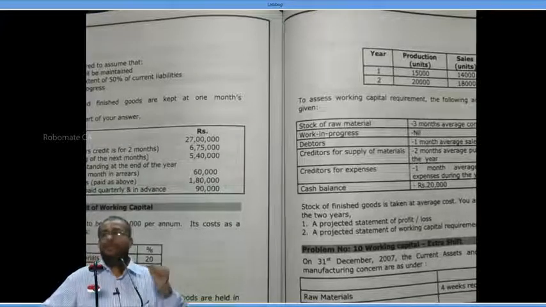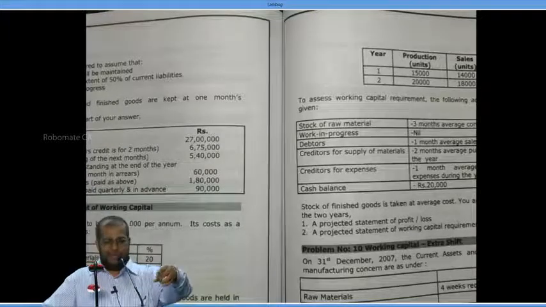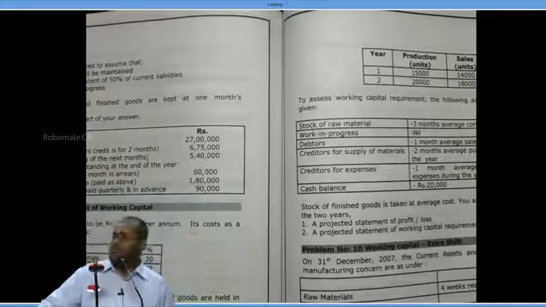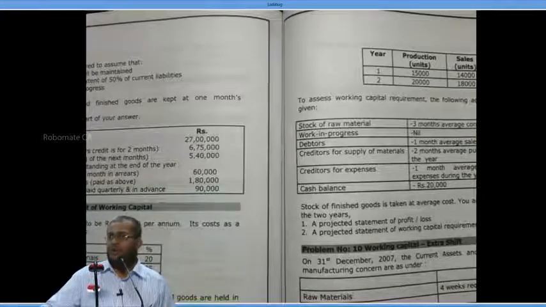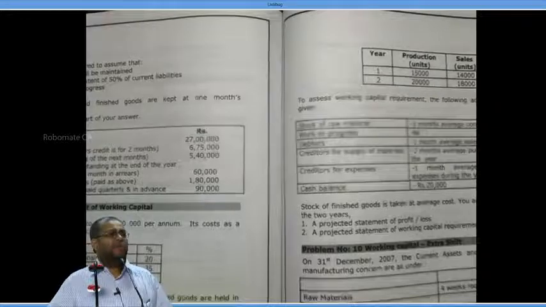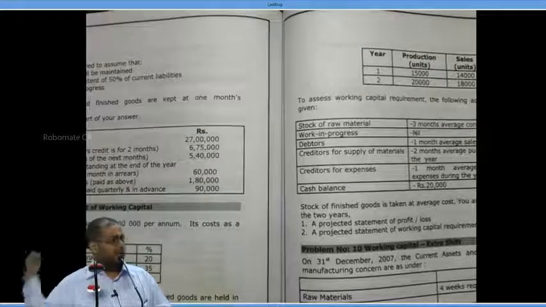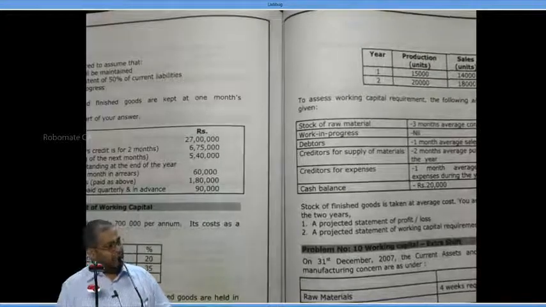Now, others in cash management can be left out. They have never been asked in the examination. No need to worry about that. So now we'll complete by discussing the two models, namely the Baumol model and then the Miller-Orr model.